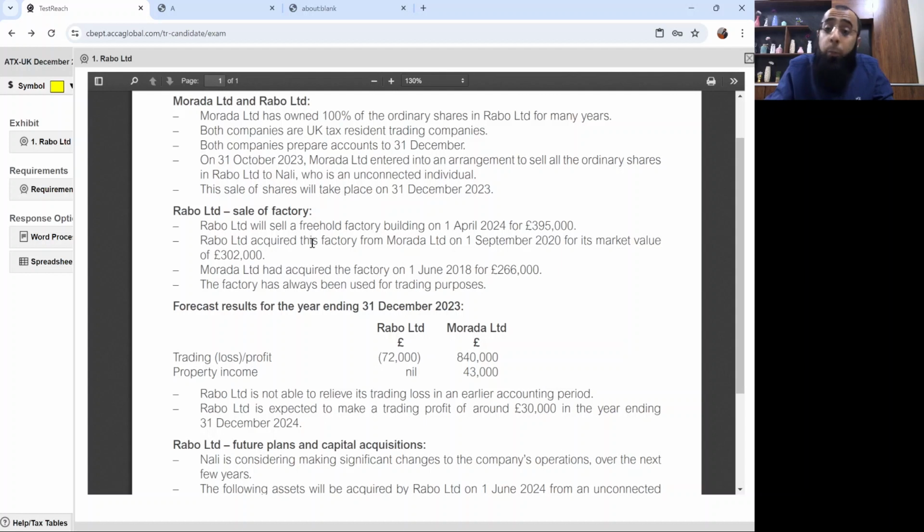The degrouping charge must have arisen on this asset at that time. And you all know that when the degrouping charge arises, the asset is shifted to the market value, as the gain gets calculated. But that gain arises on the parent company, which is Murada Limited. Now we need to see whether the examiner is asking us about the degrouping charge or not. That's a completely separate debate. But when Rabo Limited will be selling this factory, it will not be using this cost. Rather, it will be using the market value, because this asset has already been subjected to degrouping charge, due to which the gain up to market value must have already been assessed. Still, if you have any query, have some patience. When I draft the actual answer, it will get more clear.